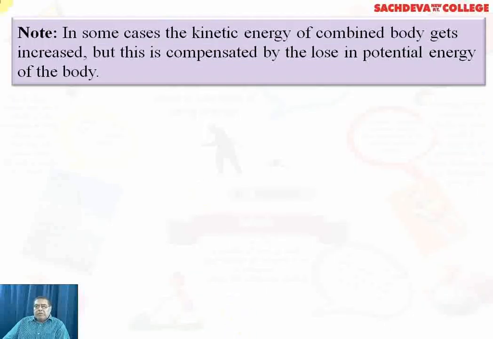So the point to note is that in some cases the kinetic energy of the combined body gets increased, but this is compensated by the loss in potential energy of the body. So basically, the whole situation is obeying the law of conservation of energy. If kinetic energy is slightly increased, that is because of a slight loss in potential energy. Or if the potential energy is slightly increased, then kinetic energy is slightly reduced. So energies are compensated with each other.